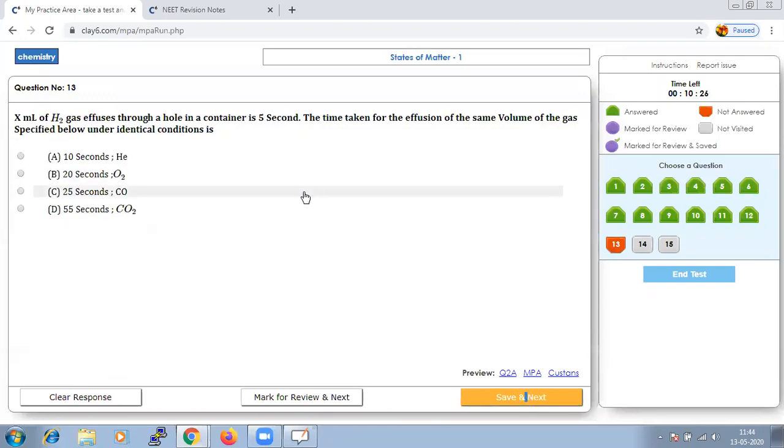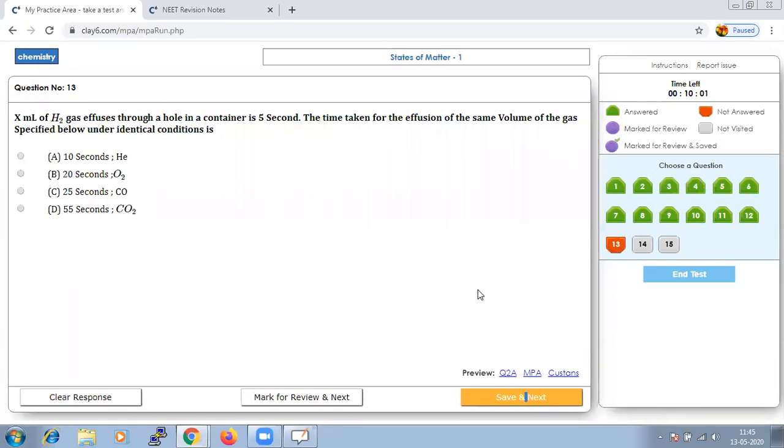The very important part of this chapter is the ideal gas equation and the different laws we need to focus on, and the formulas being used. If we know that, it will be simple enough to solve the questions from this chapter. Let us see the next question, that is our 13th one.